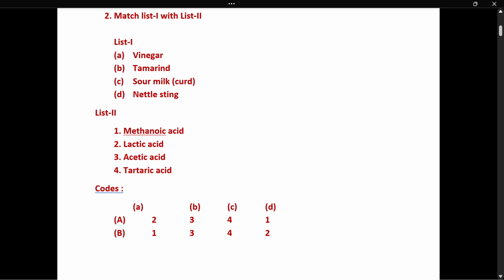If we observe carefully, vinegar is acetic acid. Tamarind is tartaric acid. Sour milk is lactic acid.